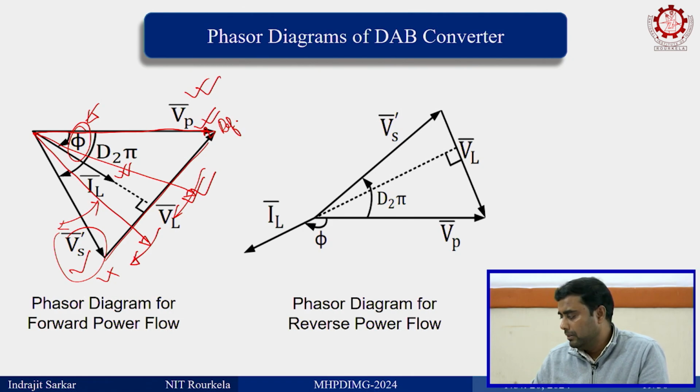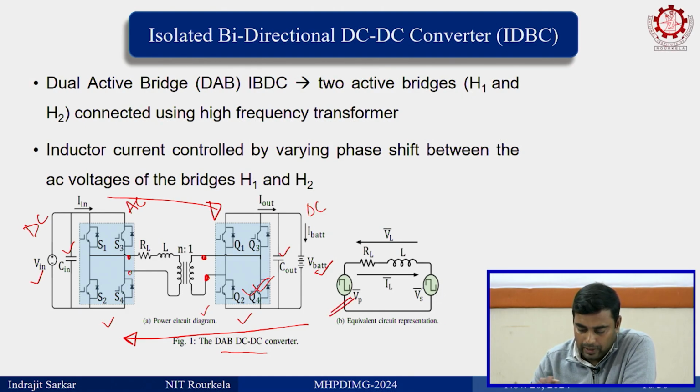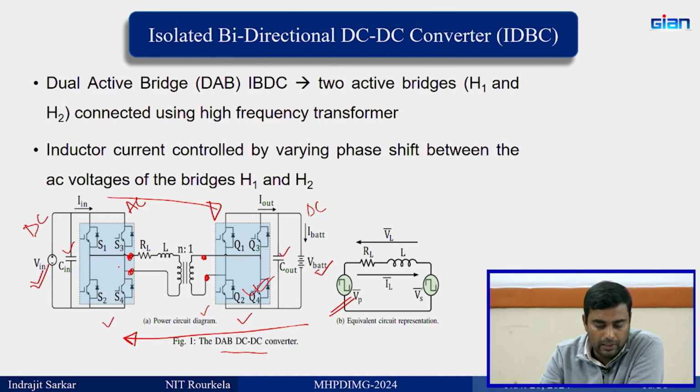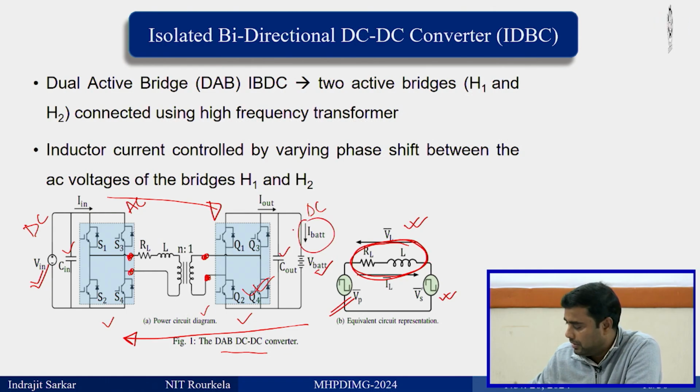So, what is actually happening? This voltage, this square wave voltage, is constant, you are not doing anything to it, and you are keeping this constant. You are controlling this voltage, that means Vs dash you are controlling. As you control this Vs dash, the drop across the inductor is changing, and accordingly this current is changing, and hence the current flowing to the battery, the I battery, eventually is changing.